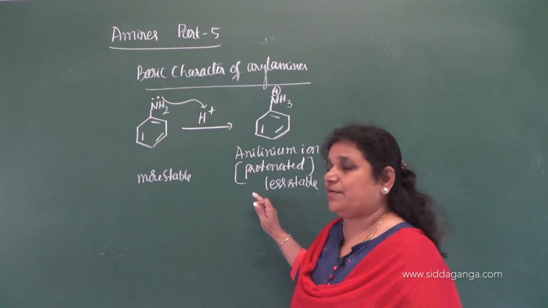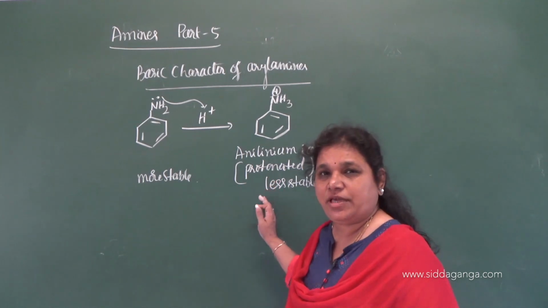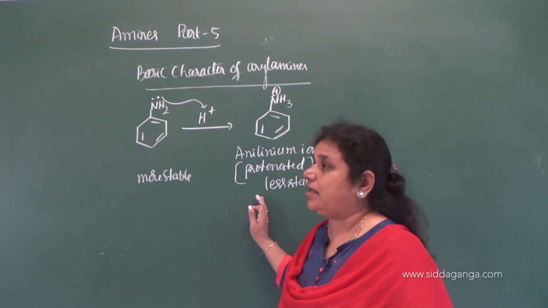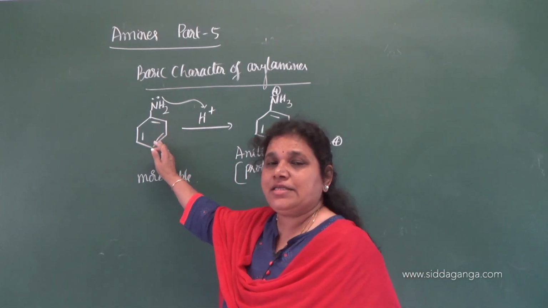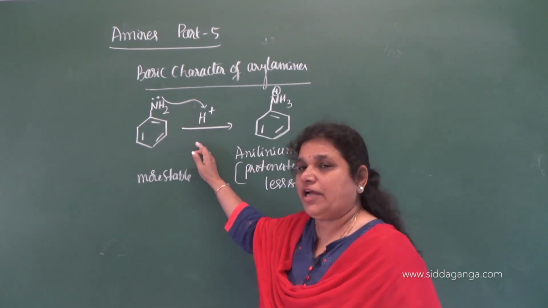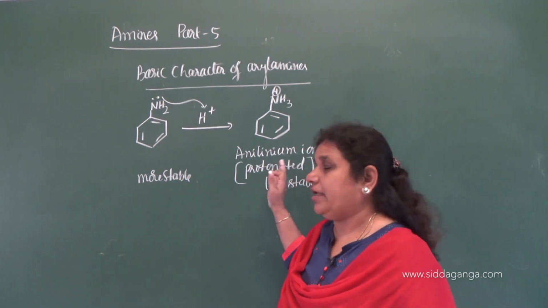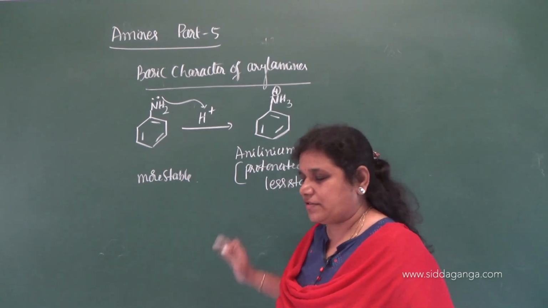But in this case, the anilinium ion is less stable. It indicates that the protonation tendency of aniline is less. So because of that, the basic character is also less here.